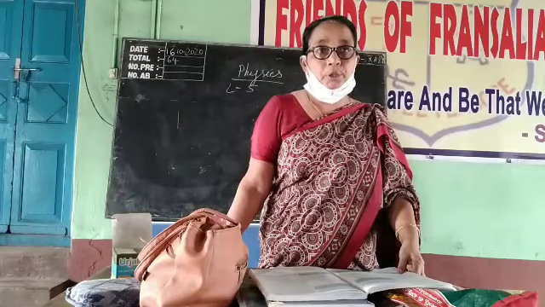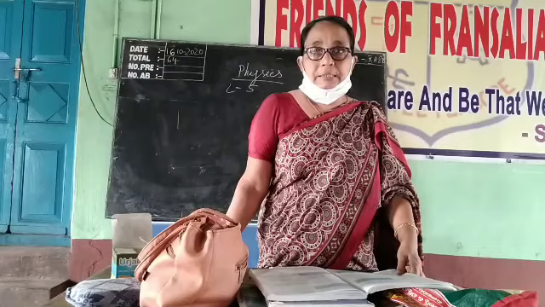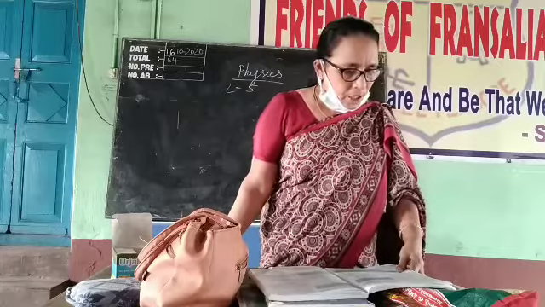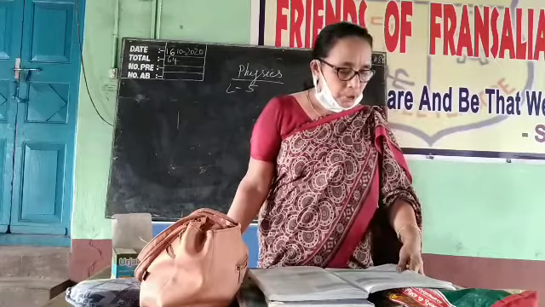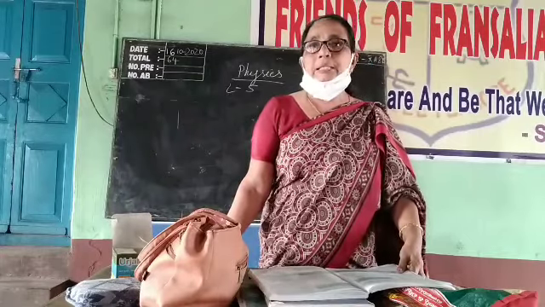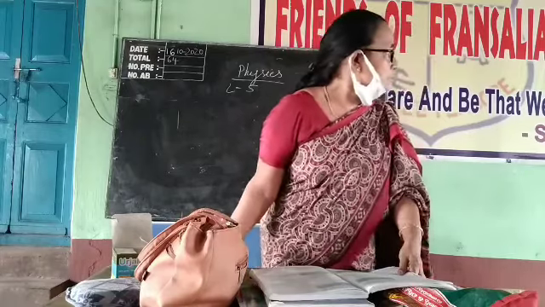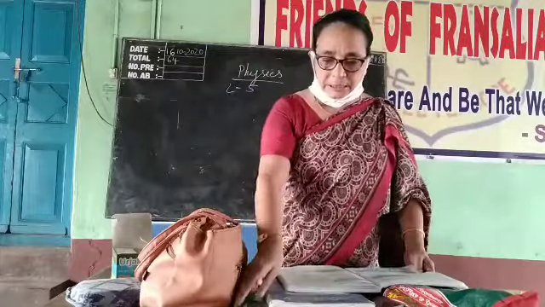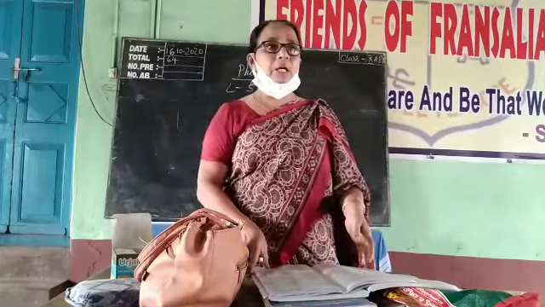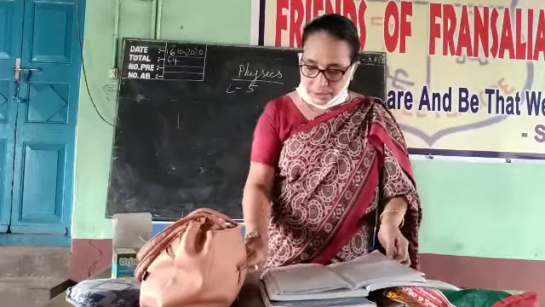Optical center also I told you. What is meant by the optical center? The center of the lens. The optical center is the point on the principal axis of the lens such that a ray of light passing through this point emerges parallel to the direction of the incident ray. That is in the case of thick lenses. In the case of a thin lens, the incident ray will be refracted without any deviation. That will be one of the principal rays we use to draw ray diagrams.